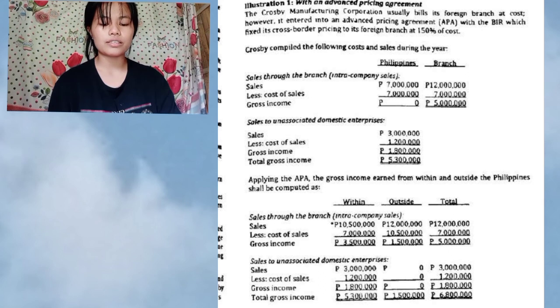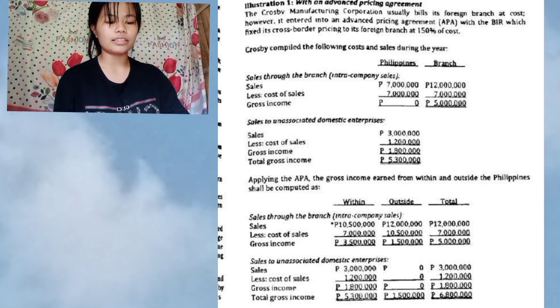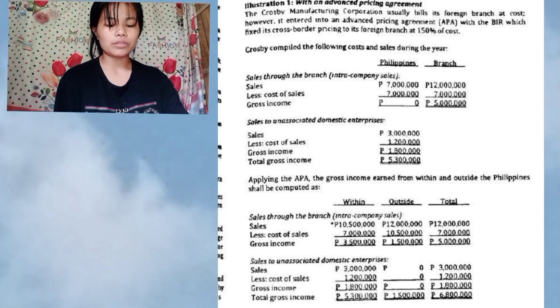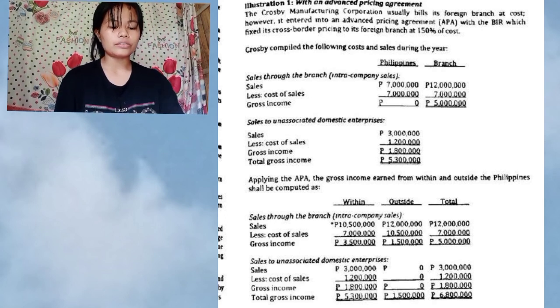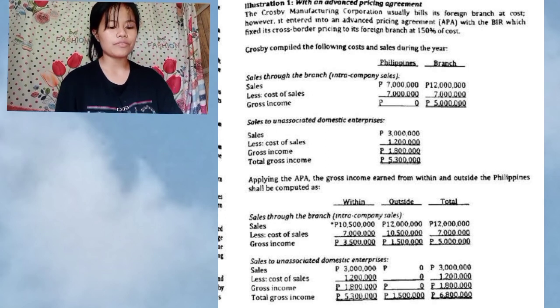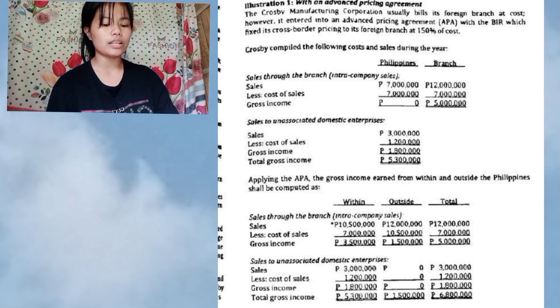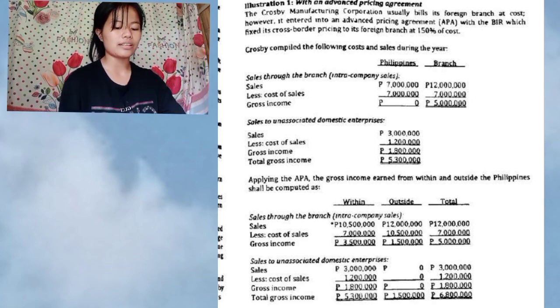So, there are sales to unassociated domestic enterprises. The sales are 3 million. As you can see above, 3 million less 1.2 million, the gross income is 1.8 million, and the total gross income is 5,300,000. Here above, as you can see, the total on the outside is copied to the total gross income in the domestic enterprises, so 1.5 million. So, the total gross income is 6.8 million, or 6,800,000.